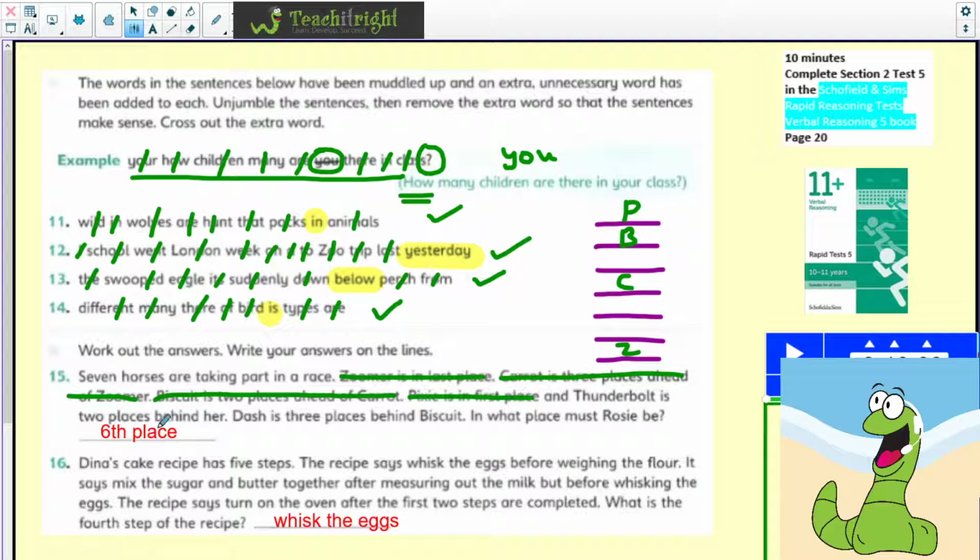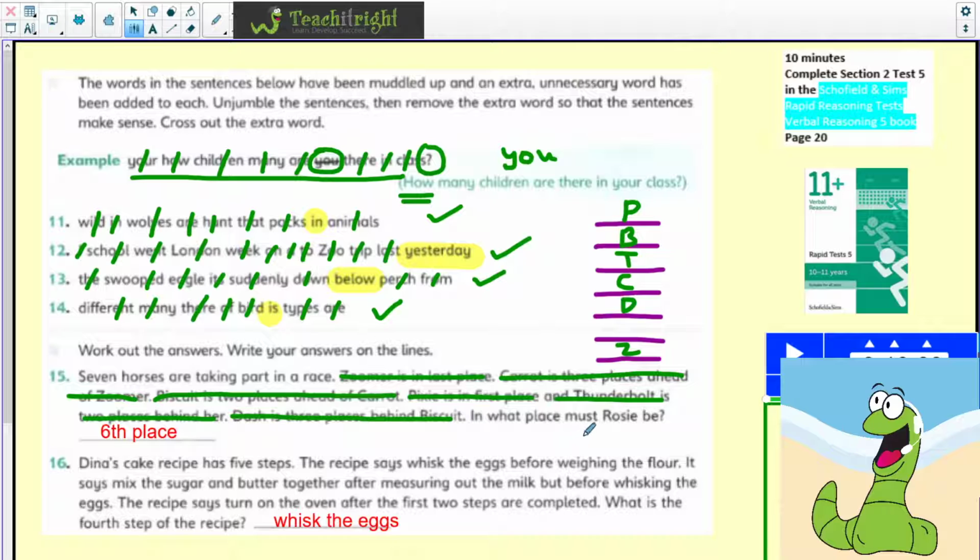And Thunderbolt is 2 places behind her. So just behind Biscuit there, that's where Thunderbolt needs to go. Good name for a horse, isn't it? Thunderbolt. Let's cross that out. Dash is 3 places behind Biscuit. So that's where Dash is going to go, in there. 1, 2, 3 places behind Biscuit.